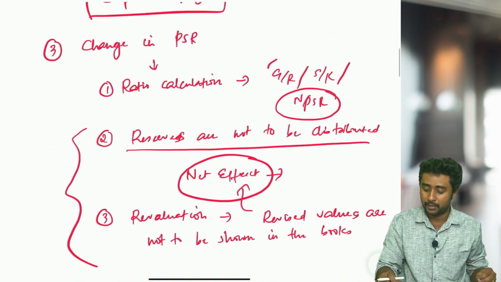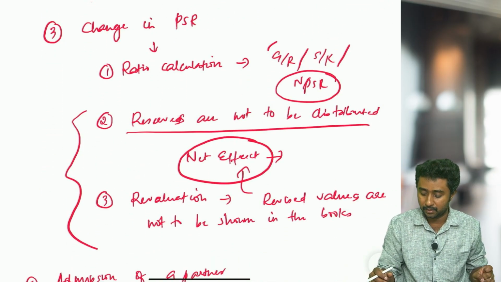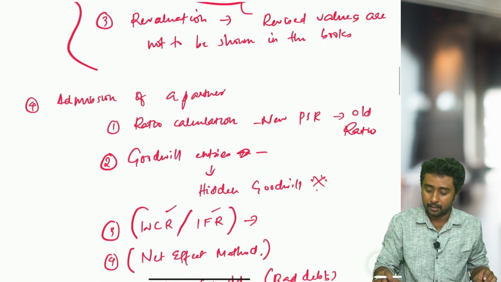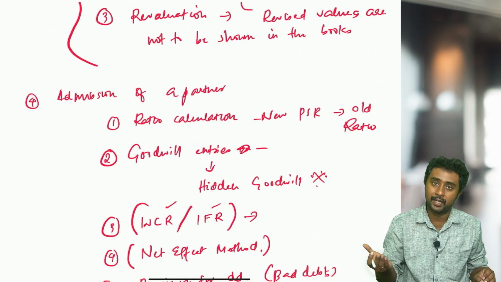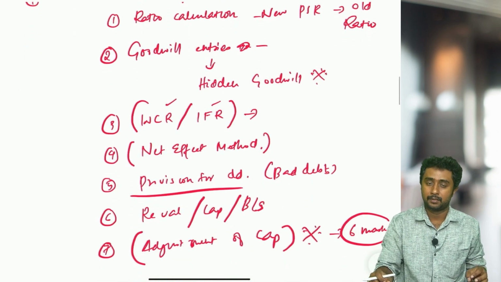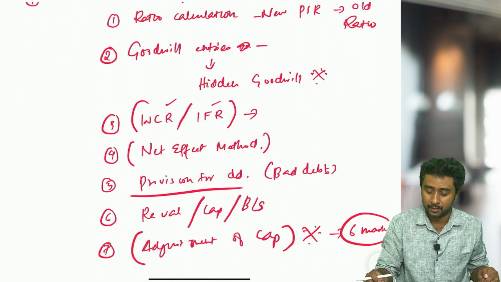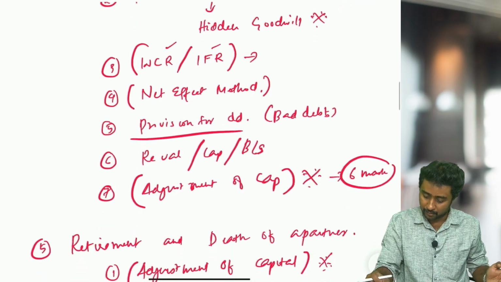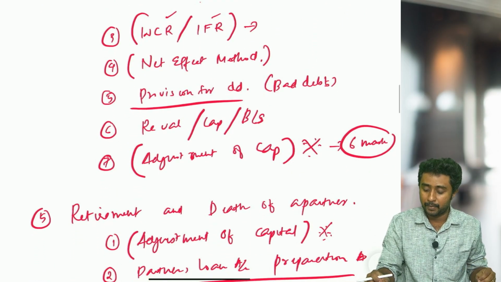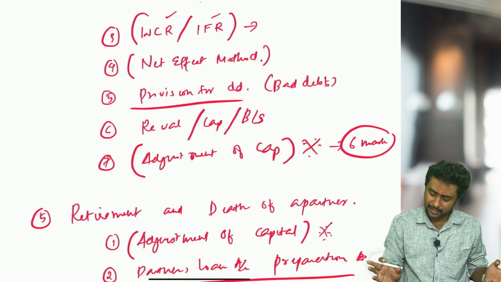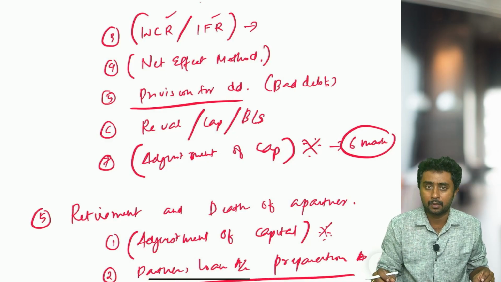Next is change in profit sharing ratio, mostly ratio calculation questions you have to do, then net effect kind of questions. Then admission of a partner, ratio calculation, obviously goodwill entries when a partner brings, then hidden goodwill kind of questions, then all the reserves, especially workman compensation reserve, investment fluctuation reserve and all. Then there is also net effect method, provision for bad debts or bad debts related entries. Then adjustments, revaluation account, capital account, balance sheet.